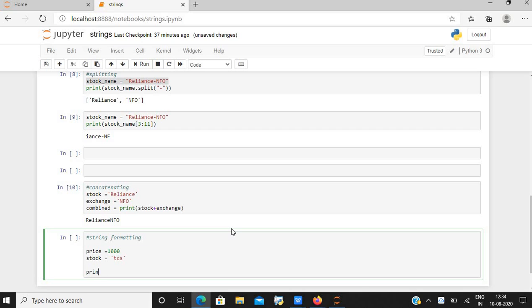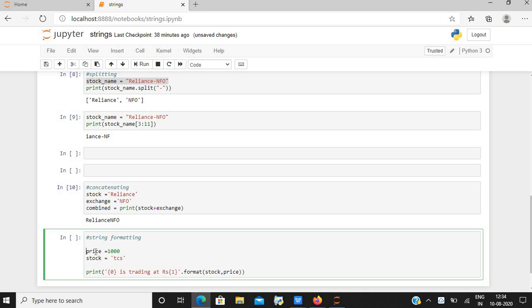I can just print {0} is trading at rupees {1}. Dot format bracket stock comma price. Now let us understand this sentence.